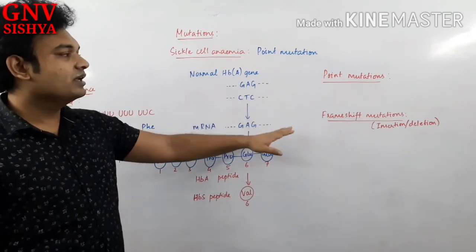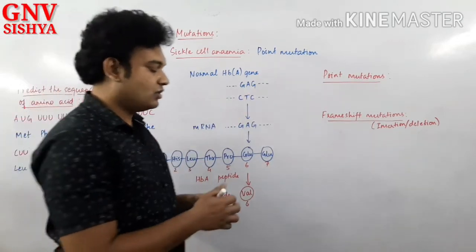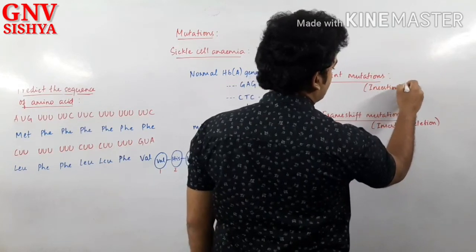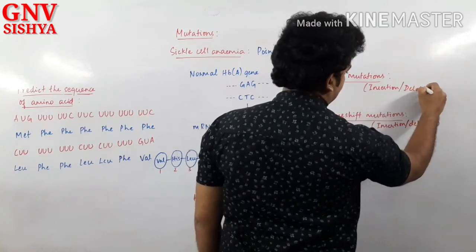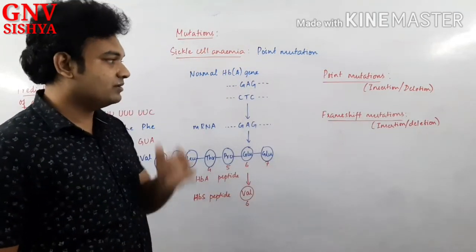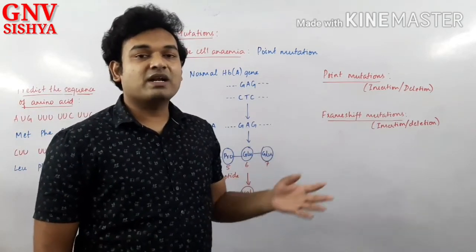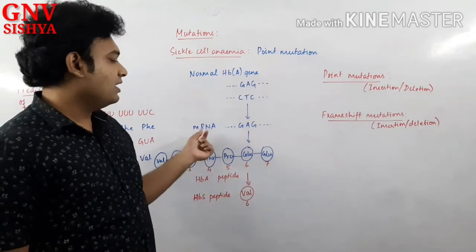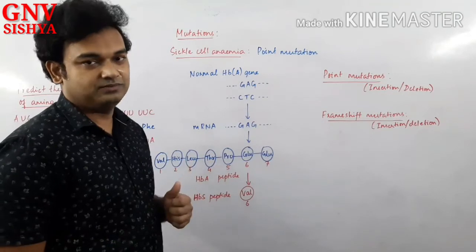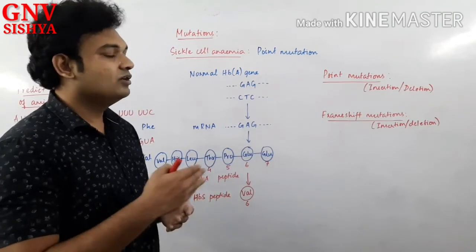So mutations can be point mutations or they can be frame shift mutations. In point mutations also we have insertion or deletion mutations. So insertion of a particular nucleotide in a particular position, in what way will it affect the mRNA sequence? If you are going to add any one nucleotide in between, what will happen? The codons will get shifted. You understand? So the actual set of codons that were there, they will get shifted to one side.